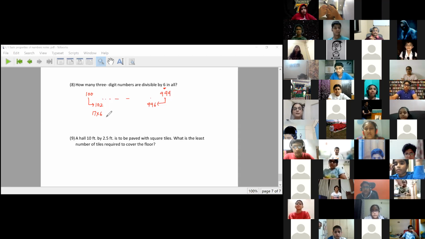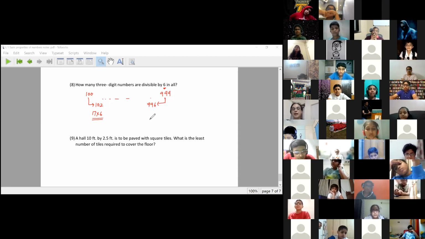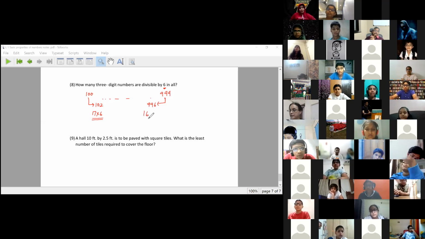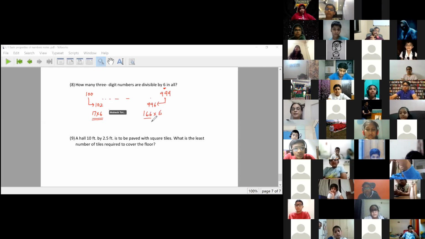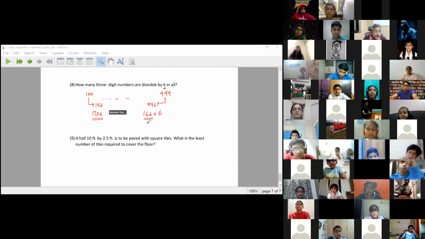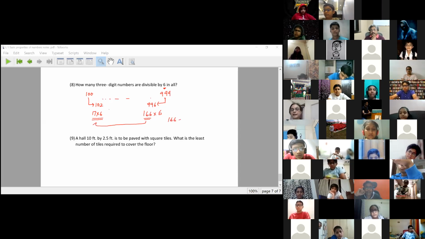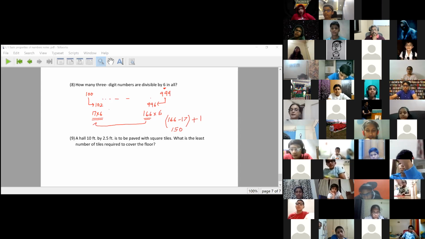So 17 into 6 is the smallest multiple of 6, and 166 into 6 is the biggest multiple of 6. So how many multiples now? 166 minus 17 is 149, plus 1. Totally 150 multiples of 6.